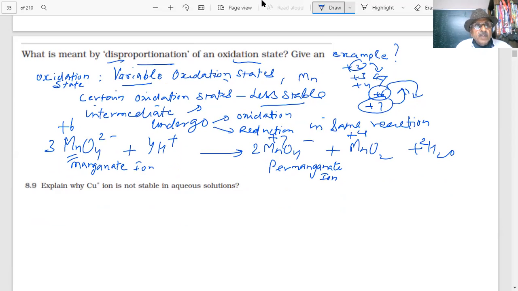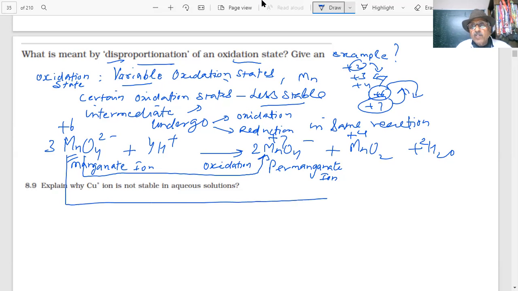So what has happened? This is going from +6 to +7. Is it oxidation or reduction? Oxidation. And here, what is happening? +6 to +4.